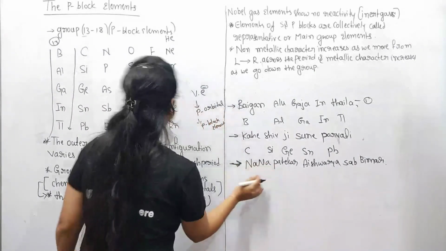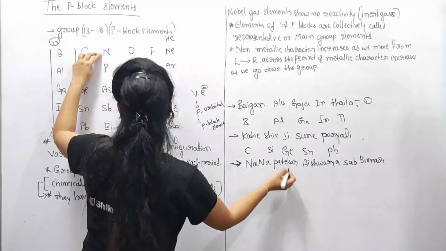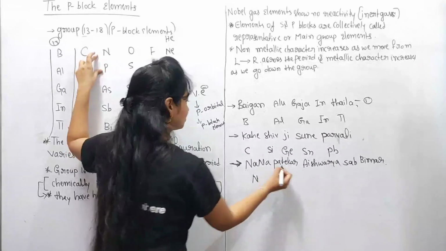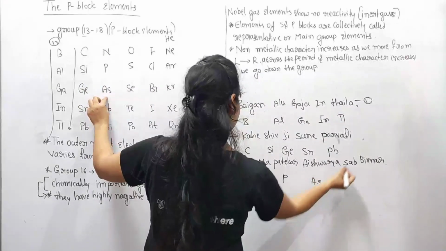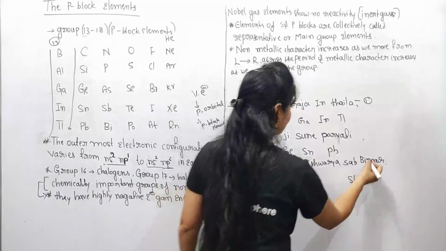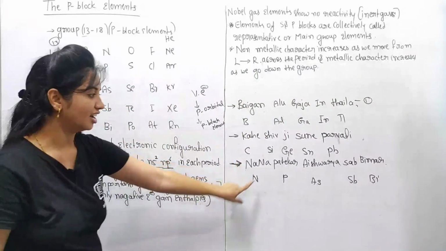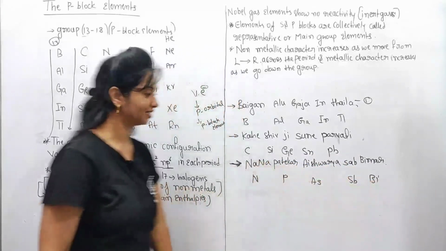So I take nitrogen from Nana, phosphorus from Patekar, arsenic from Aishwarya, antimony from sab, and bismuth from bimar.